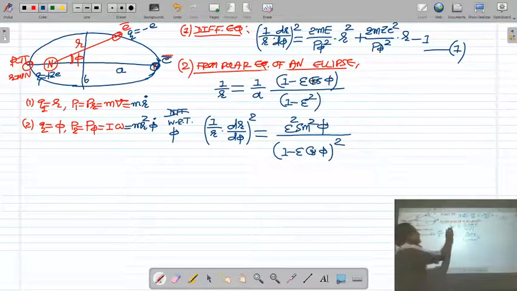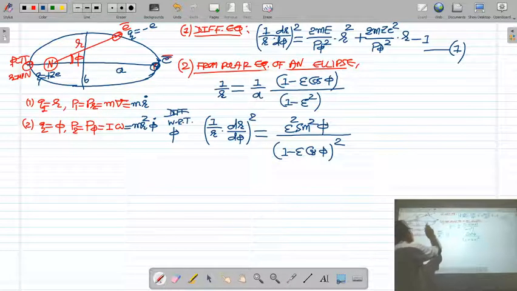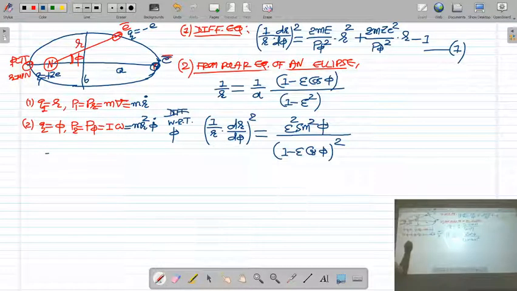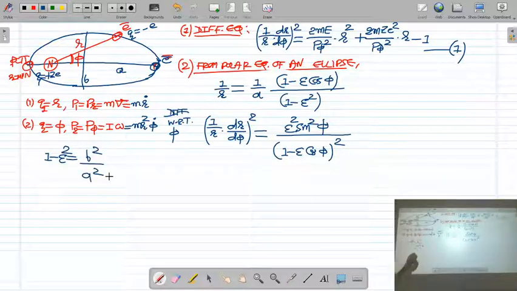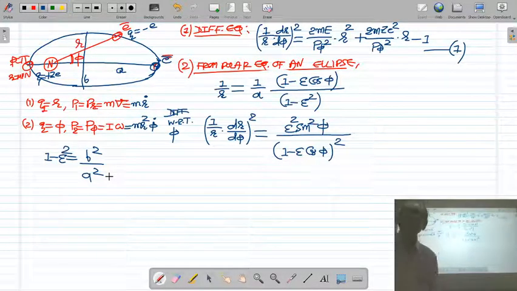Please remember what r is here. a is the semi-major axis of the ellipse and epsilon is the eccentricity of the ellipse, and the relation is 1 minus epsilon square is equal to b square upon a square. So epsilon is the eccentricity, b is the semi-minor axis, a is the semi-major axis. Now if you simplify the right hand side, you will get a second differential equation for the elliptical orbit of the electron.